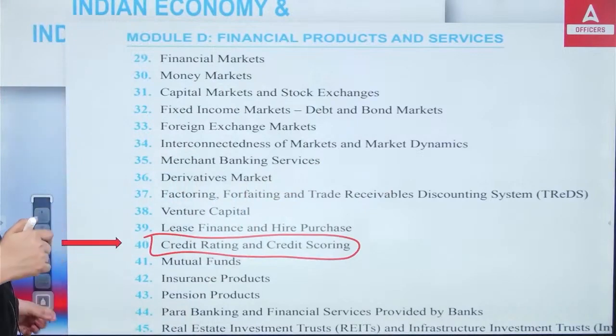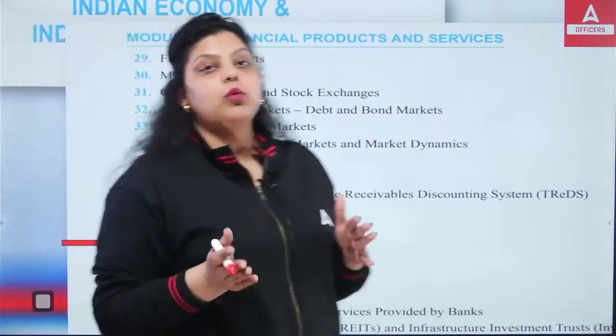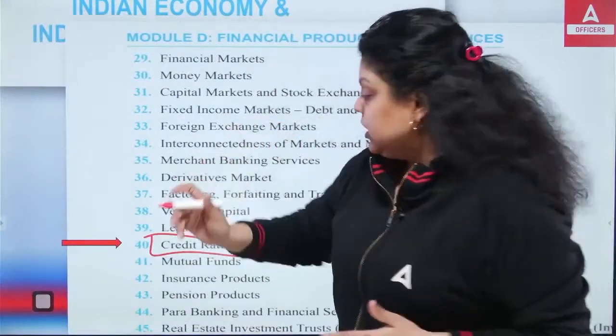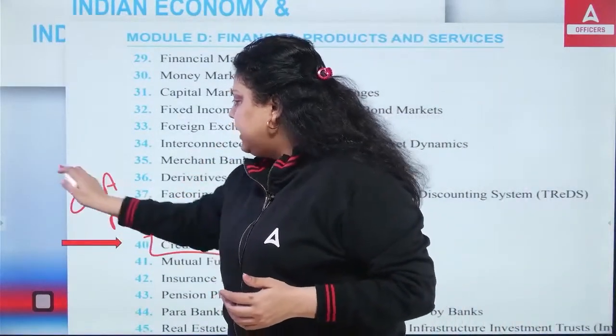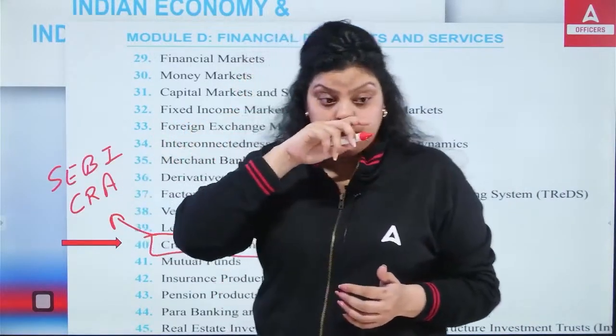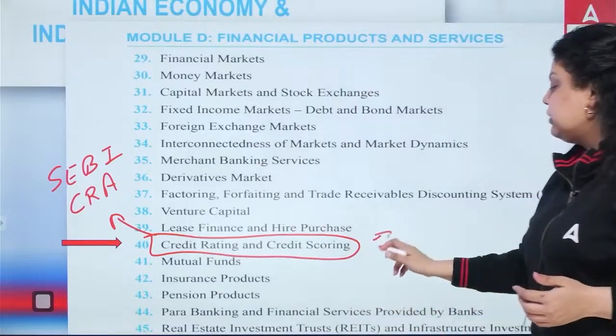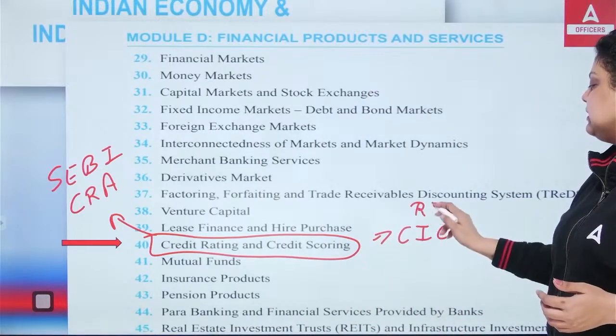So, when it comes to the unit number 40, credit rating and credit scoring, first of all, credit rating will be provided by credit rating agencies. Okay, it is provided by whom? It is provided by credit rating agencies, and they are regulated by SEBI, Securities and Exchange Board of India. Now, when it comes to the credit scoring, it is provided by credit information companies and they come under the Reserve Bank of India.